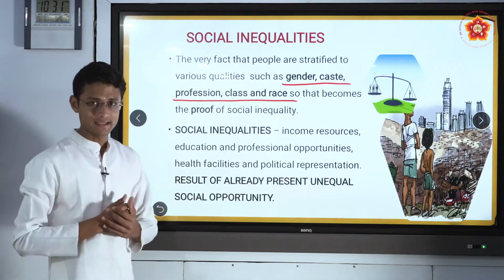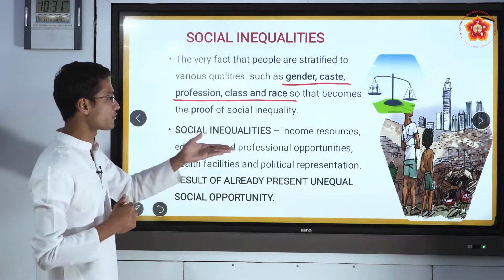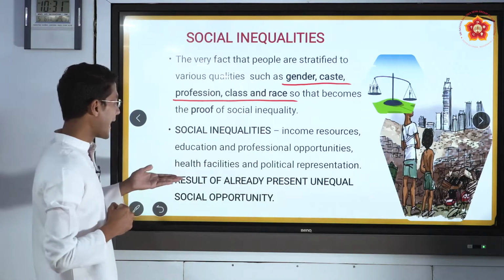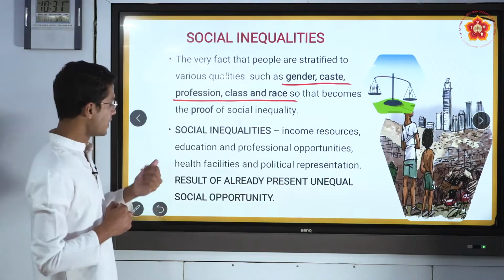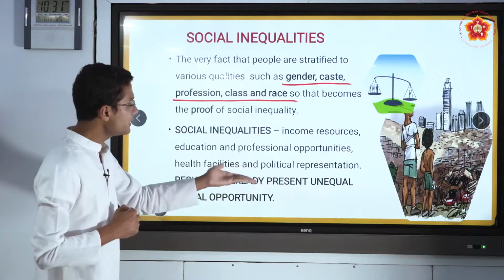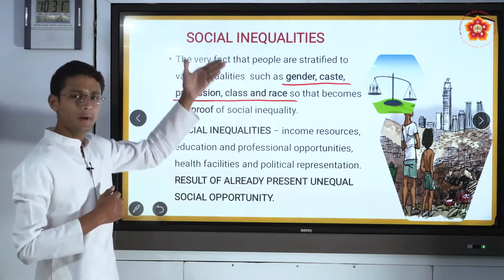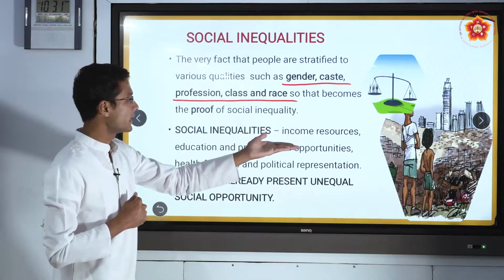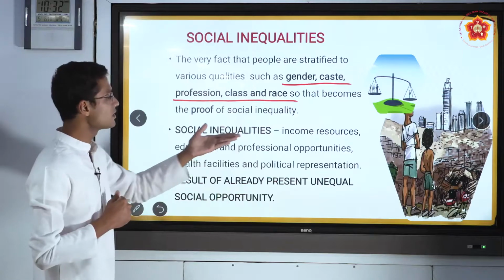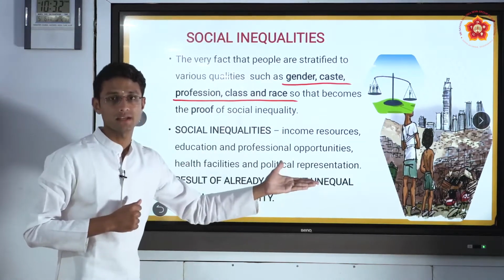Social inequalities: income resources, education and professional opportunities, health facilities, and political representation. These are already present unequal social opportunities. So, to make it very simple, social inequalities are income resources, education, professional opportunities, health facilities, and political representation.